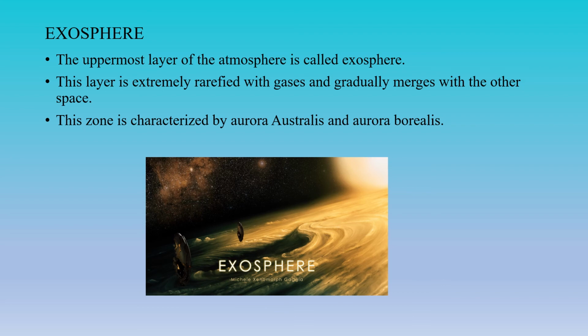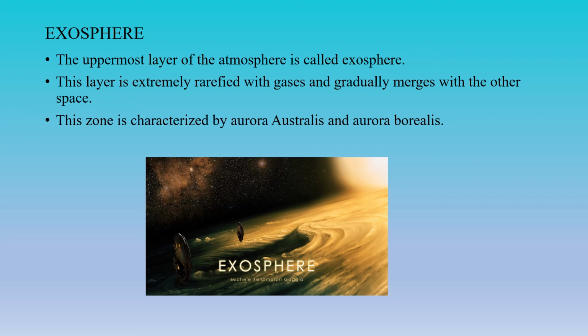Above 600 km the exosphere is found, and where it merges with open space is where we launch different types of satellites. Yes, and this zone is very much specialized by aurora australis and aurora borealis. They are found near the poles. In the northern pole, aurora borealis is found, and in the southern pole, aurora australis is formed.